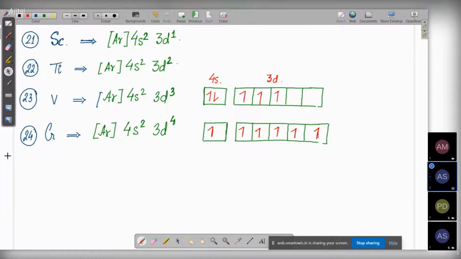So this is what chromium does. That is why the configuration for chromium is going to be 4s1 3d5. So chromium is an exception. This one is 4s1 3d5. Is it clear to both of you, the exceptional configuration of chromium and why it is happening? Yes, sir. So chromium is an exception, and that's why chromium often comes in your school exams. Then let's go on to the next one.